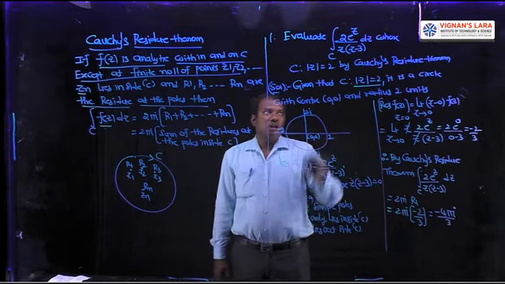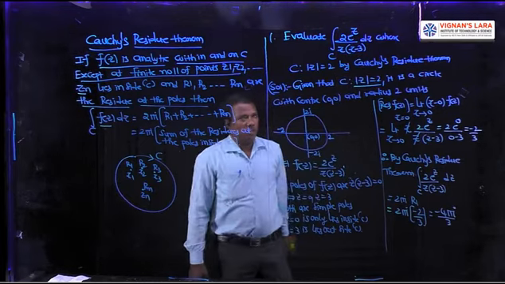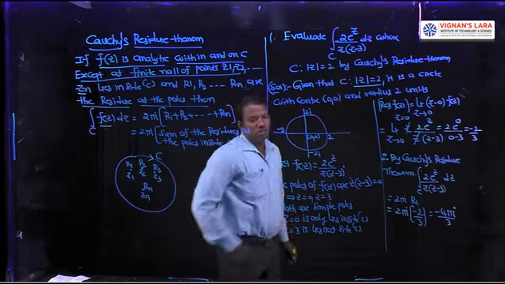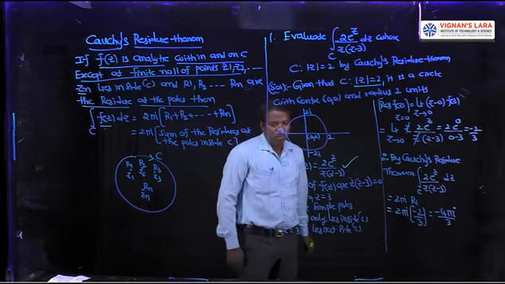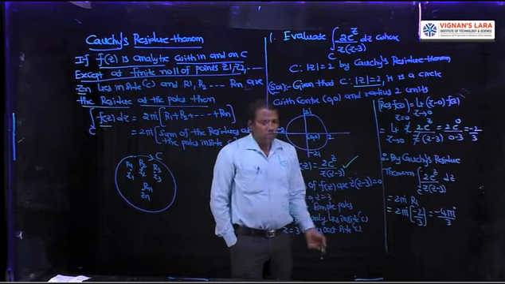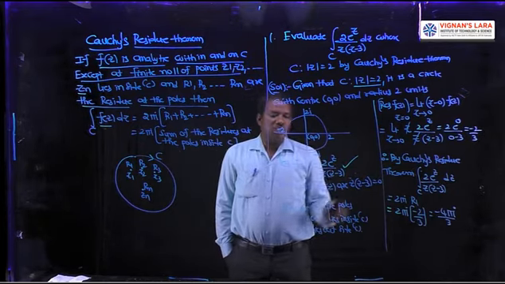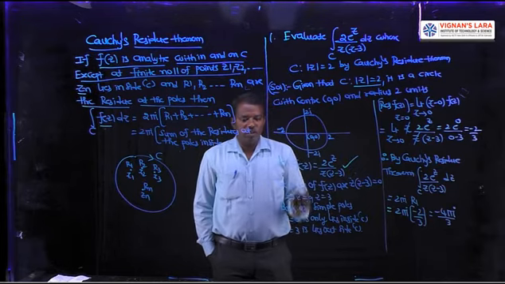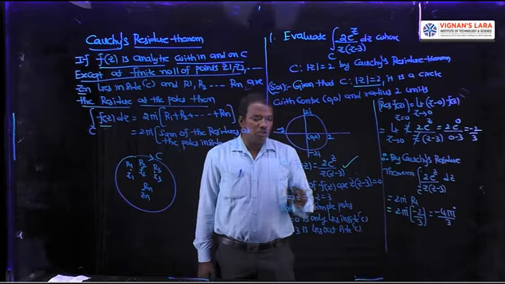Next step, what is f of z? The integrand is the value of f of z in any problem. So let f of z equal to 2 e power z by z into z minus 3. Next step, define the poles. The poles of f of z are z into z minus 3 equal to 0. We are equating the denominator to 0. So we get two poles, 0 and 3.